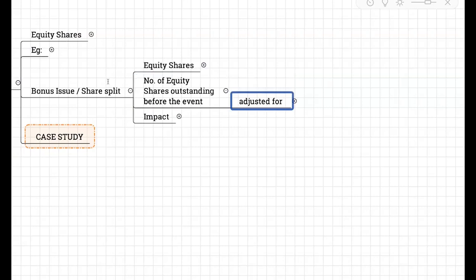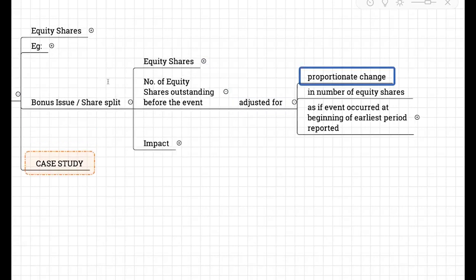Whenever there is a bonus issue and you compute EPS, then to provide a meaningful comparison, the number of equity shares outstanding before the event should also be adjusted for the proportionate change in the number of equity shares.